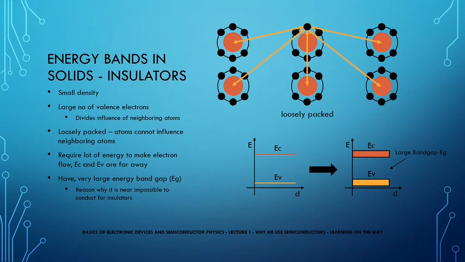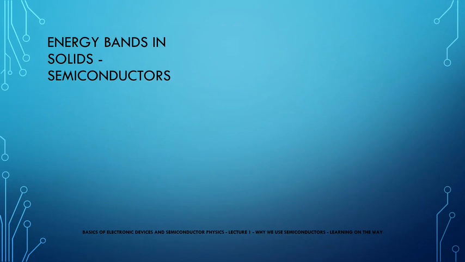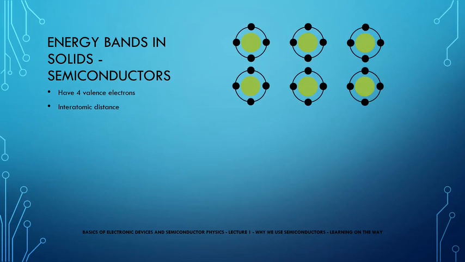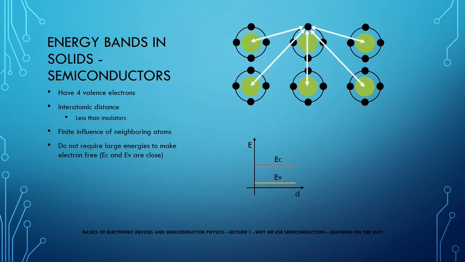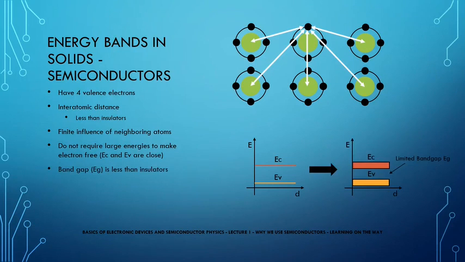and conduction for them is near impossible. Finally, when we come to semiconductors, they have 4 electrons in their outermost shell, and also the interatomic distance is less than in insulators. As a result, there is a finite amount of influence of neighboring atoms on the electrons of a specific atom. Hence, they do not require a lot of energy to make the electron free. For this reason, the band gap between valence and conduction band is smaller compared to insulators, and that much amount of energy can easily be provided by an external source.